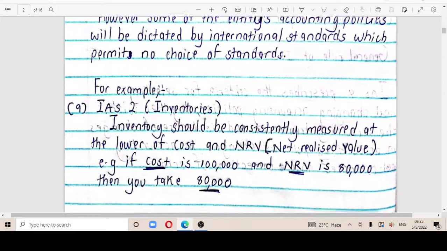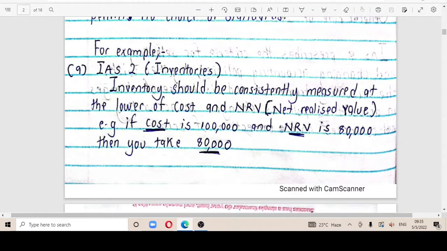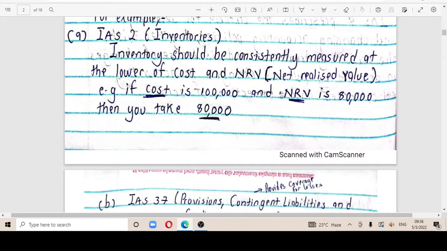So for example, you're having the IAS 2 that talks about inventories. So inventory should be consistently measured at the lower of cost and net realizable value. So if I'm having an example, you're having 100k cost, and also you're having the NRV of 80k, then you're going to take the lower, because the standard says take the lower of cost and NRV. So you're going to be taking the 80k, as I've indicated here.